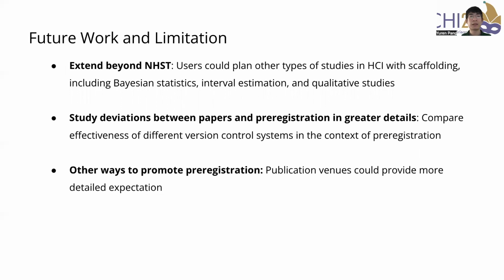Future work needs to extend Apéritif to more complex models under NHST and beyond NHST, such as Bayesian statistics. Future work needs to study deviations between papers and preregistrations in greater detail. We allowed users to commit their artifacts to GitHub, but future work could evaluate these functions and potentially compare them with other version control systems, such as the new preregistration update functions in OSF, which were introduced recently. In addition to the tooling support, publication venues could provide more detailed expectations, potentially guided by our scaffolding approach.